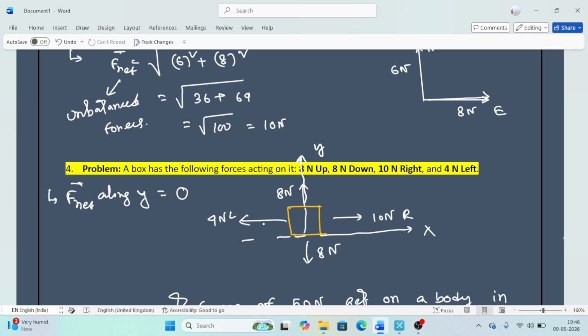But if I take the x axis, in this situation 10 Newton acts along right and 4 Newton acts along left. That means the forces are in opposite directions and also not equal in magnitude. So if you calculate F net, you get 4 Newton along right. So this is also an unbalanced force. Okay, so this is the concept.